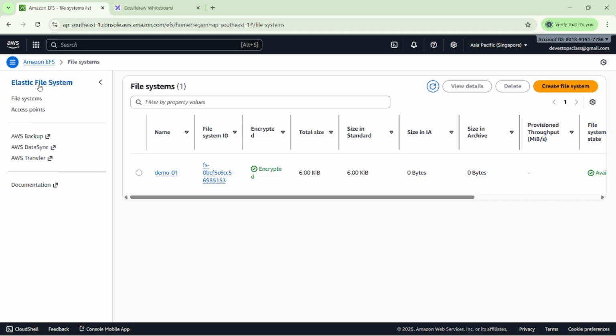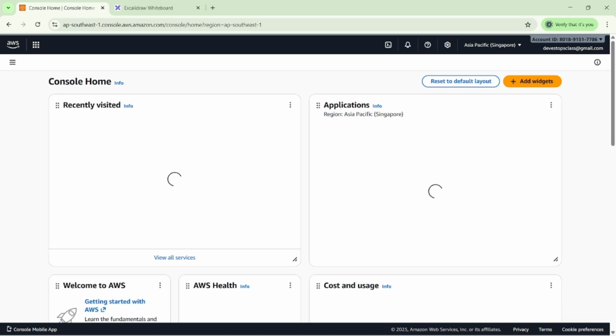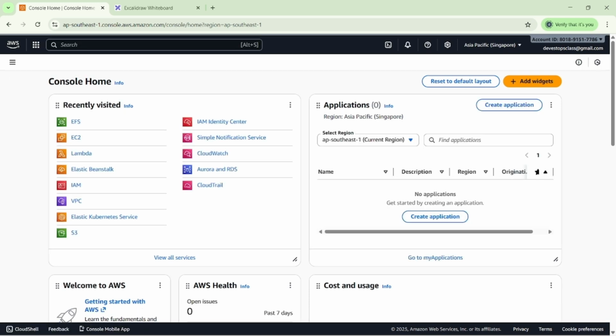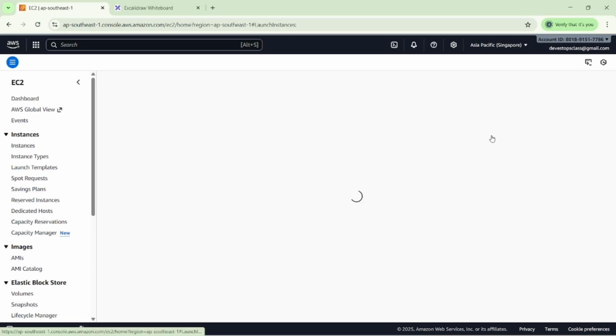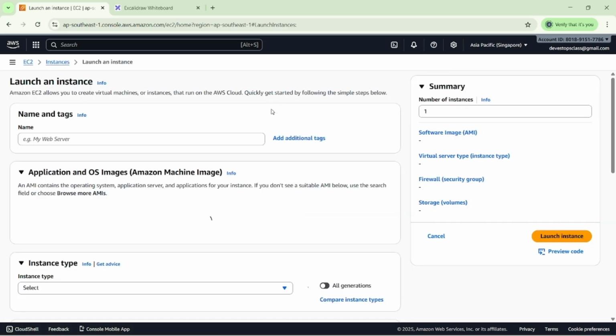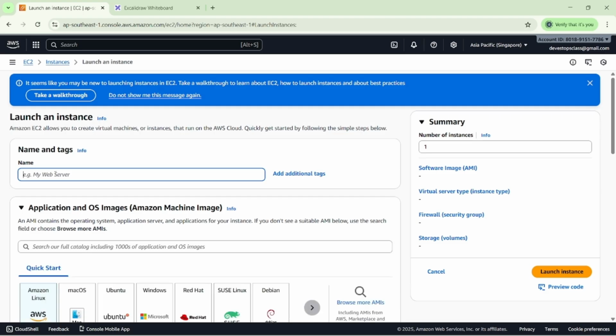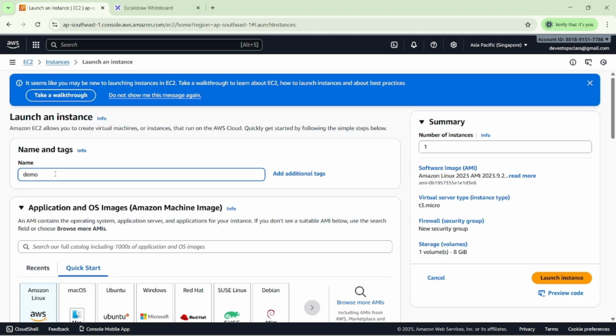Once we created the elastic file system, we have to go to our EC2 instances. First step, what we did here: create an EFS in our AWS account, then note the file system ID. Second step, we have to create one EC2 instance. So I'm going to launch the EC2 instance here. I'm naming it demo, and you can put anything here, so call it demo EFS.